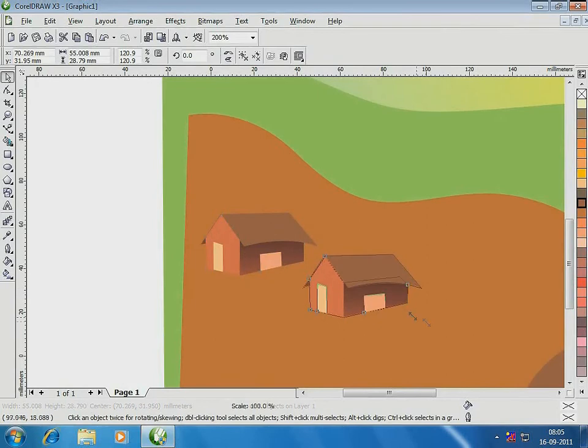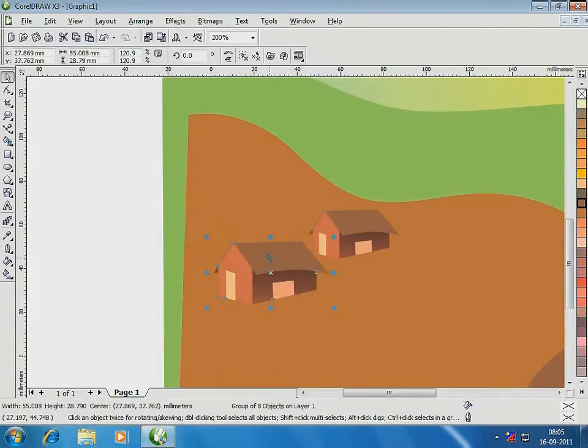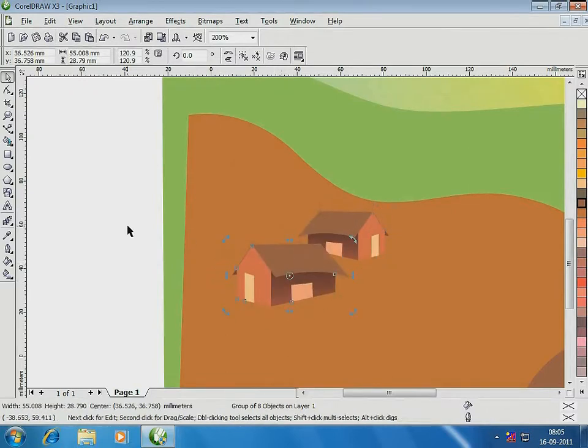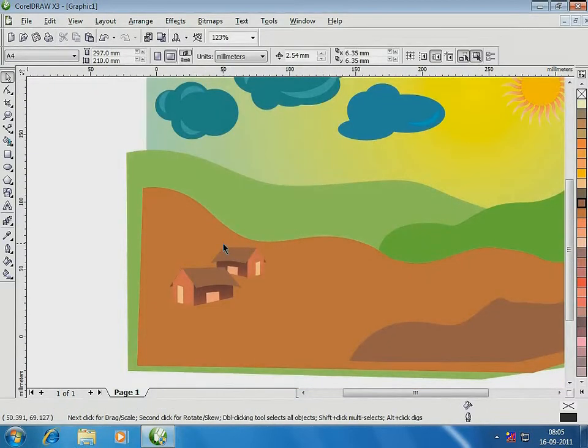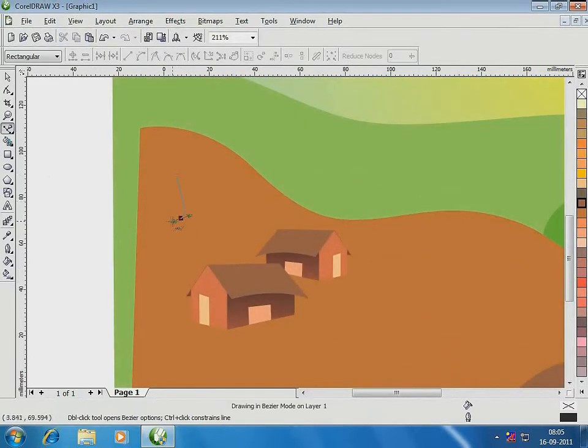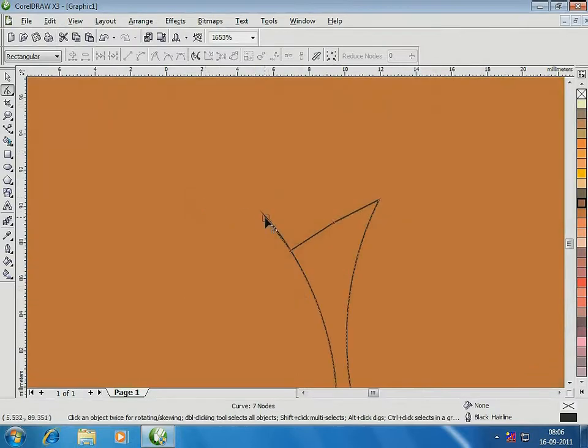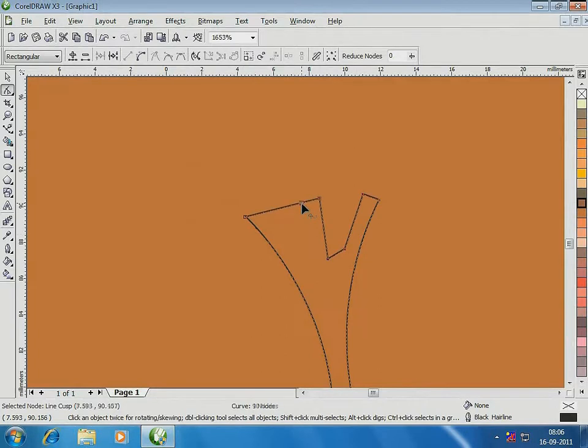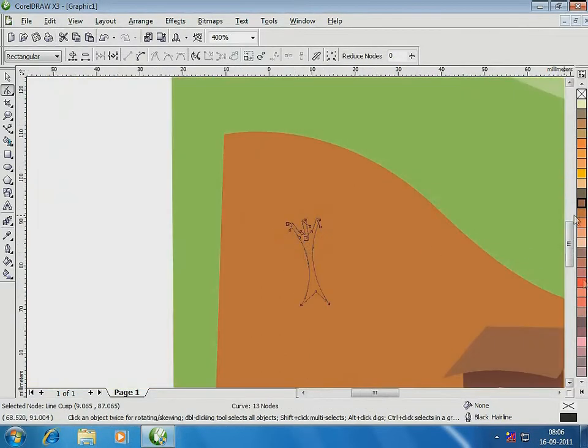Duplicate this house to make one more house. I am making the tree now in the background. First the trunk using the Bezier tool and shape tools. Now fill color from the color bar.